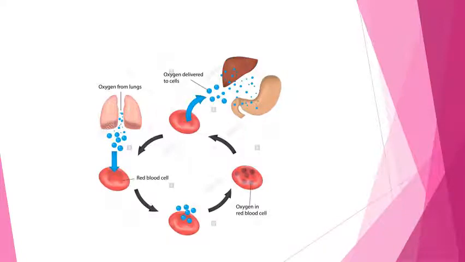So in this image you can see that oxygen from the lungs passes into the capillaries, into the blood, that is your red blood cells, where it is associated with the hemoglobin and transported as oxyhemoglobin to the organs. And because of the difference in the pressure or the concentration of the oxygen, oxyhemoglobin dissociates, and only oxygen is available to the organs.